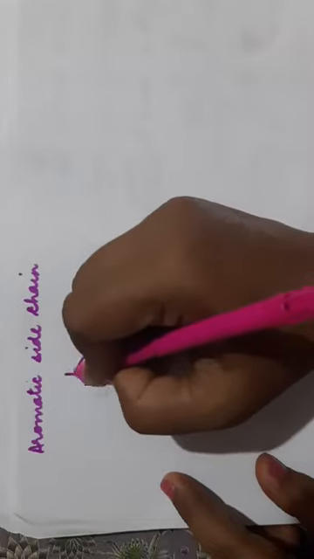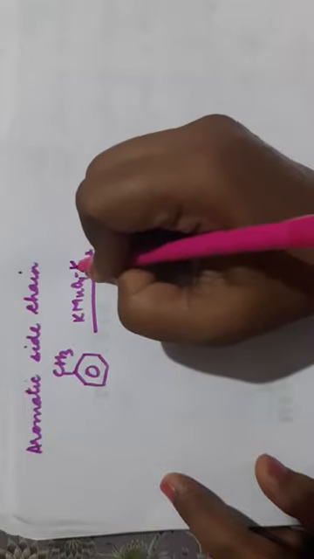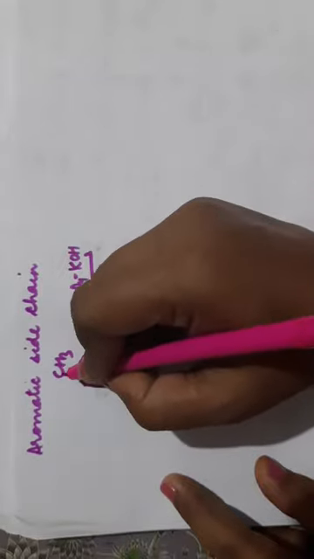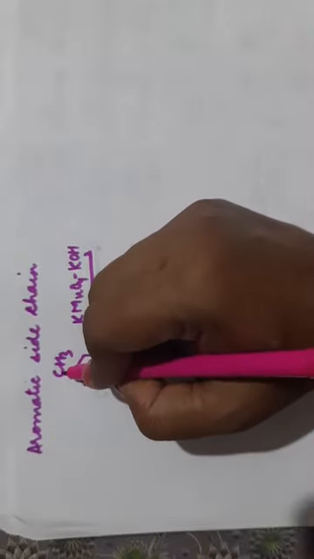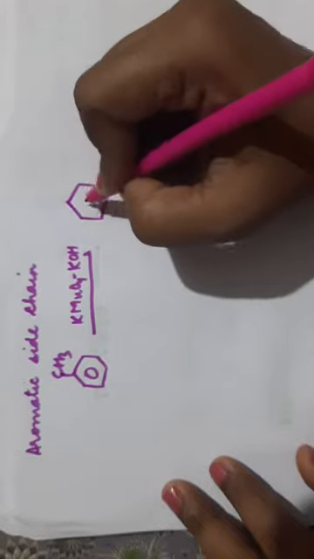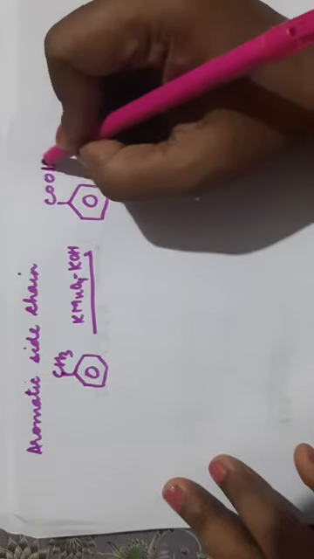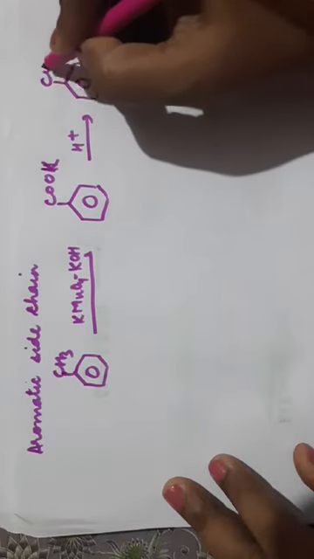Now next is aromatic side chain. Suppose you have toluene like this and you are oxidizing it with KMnO4 in basic medium, KOH, then it will be oxidized. This is known as the benzylic carbon. If there are hydrogens on the benzylic carbon, whatever be the length of this side chain, it will be oxidized to COOH. Since we have used alkaline medium, we will get COOK. Then on treatment with acidic medium, we will get COOH.